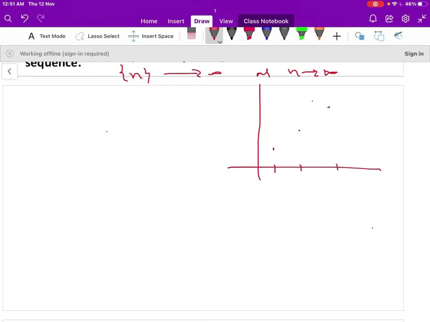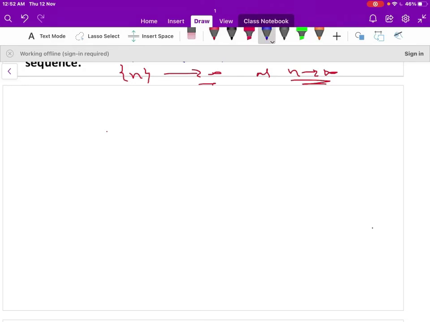When n is 3, like this, it keeps on increasing. It is an unbounded sequence. It is bounded below, but it is unbounded above. Therefore, it is an unbounded sequence, and it diverges to infinity as n increases.